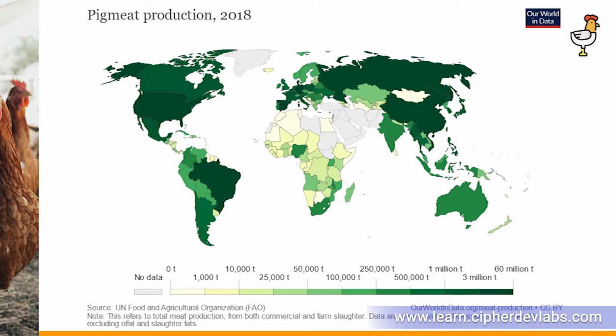Moving on, let's talk about pig meat production in 2018. If you look at this map, we have China with 54.98 million metric tons of pig meat production. We have Russia with 3.74 million tons. Then we have United States with 11.94 million tons. We have Brazil with 3.79 tons. And countries like Spain, which have around 4.53 million tons of pig meat production in 2018.